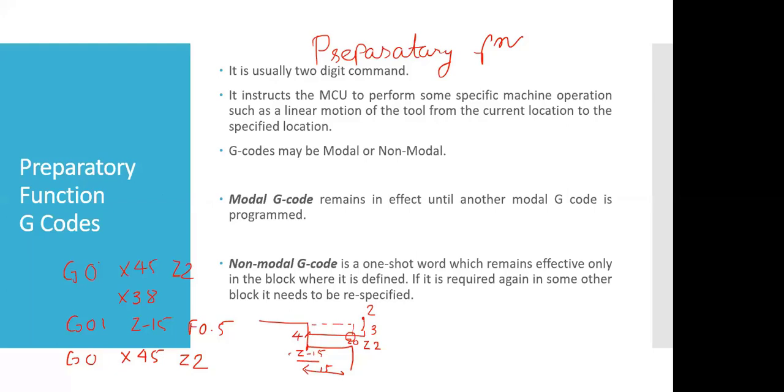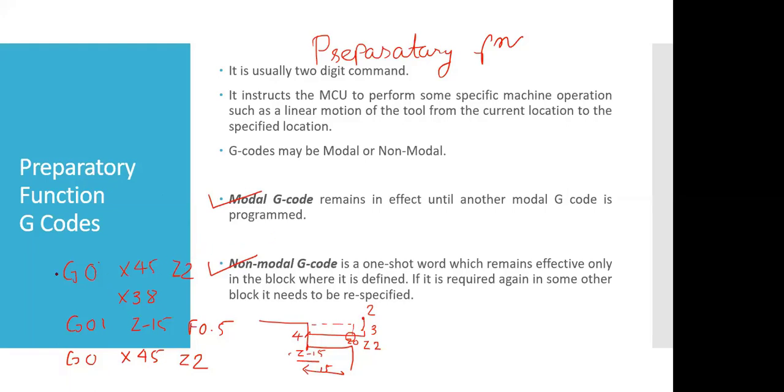Okay. Now we have two types of G codes. One is modal G codes and the other is non-modal G codes. Modal codes means what? The G0 or G01 or whatever G code is there, its effect will remain in effect until and unless a subsequent code cancels out the effect. Now let us see the first part.